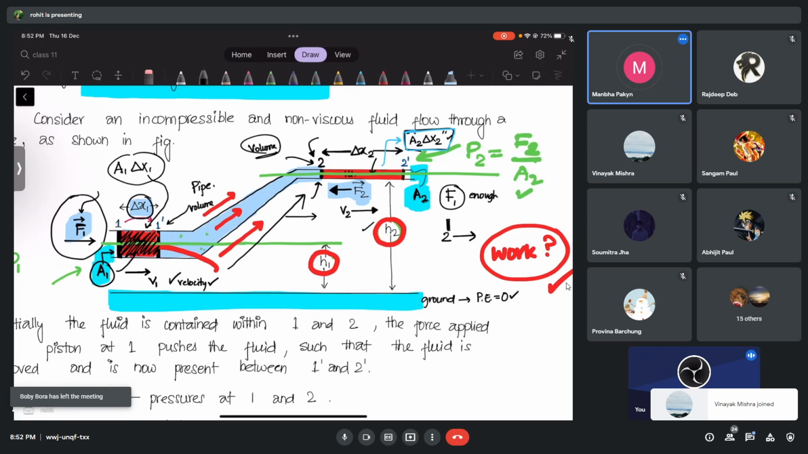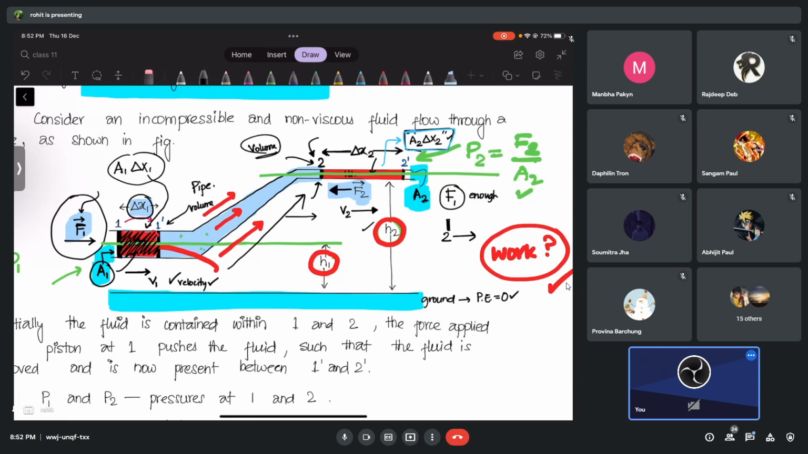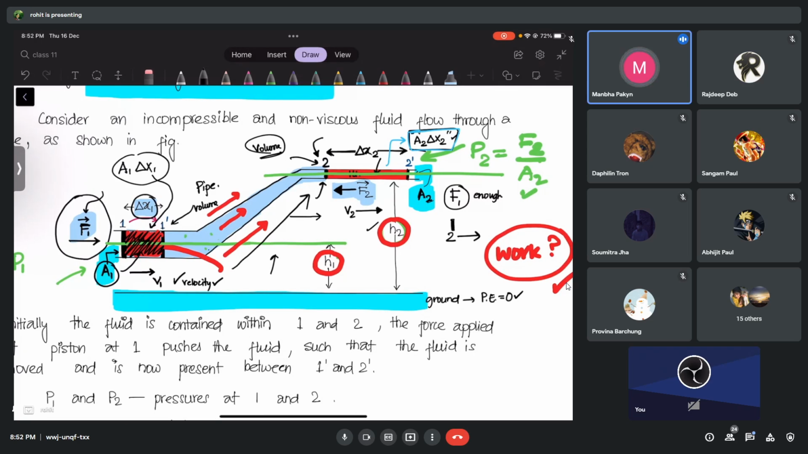Imagine I pick you and put you on a building. That means I've done work, no? Yes, sir. And you have gained what energy? Potential energy, sir. So this liquid also gained or changed potential energy or not? Yes, sir. It already had potential energy at height H1, no? Now the liquid which is going up has a height called H2. So it has definitely changed the potential energy.